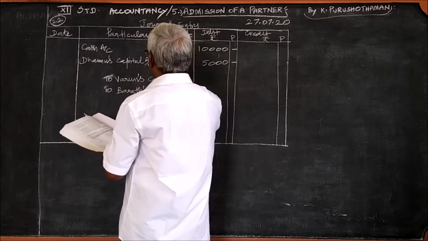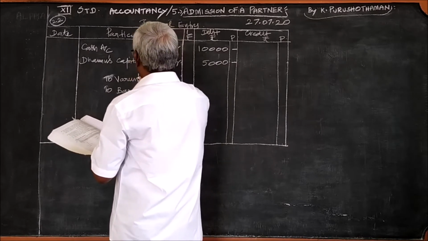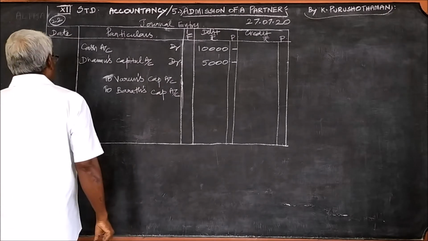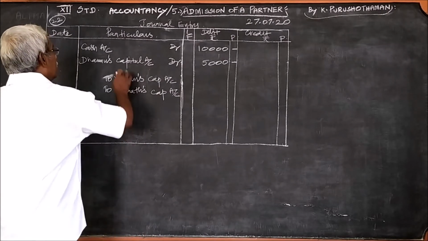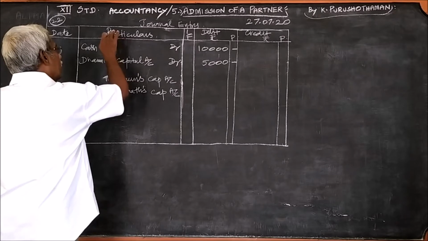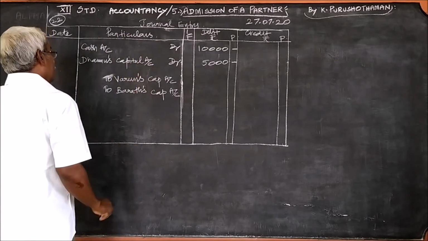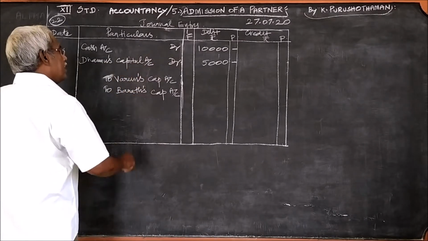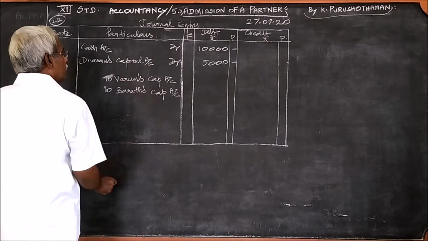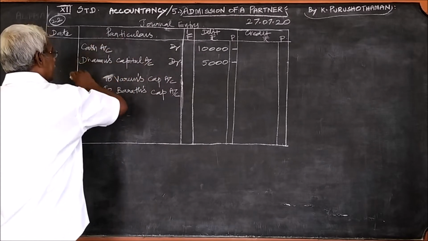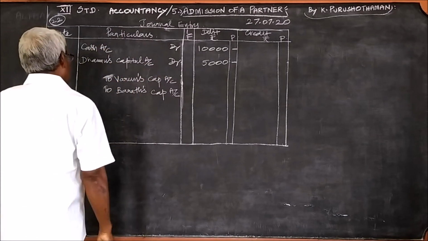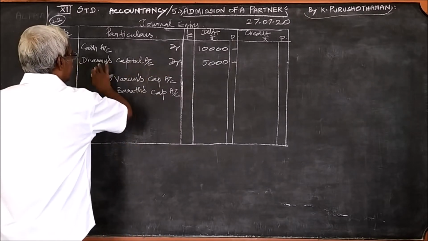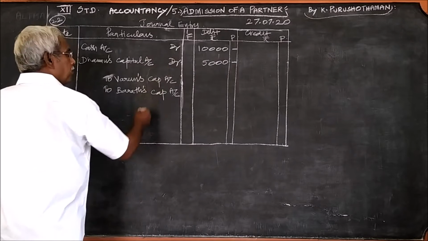Therefore, it should be written in the new partner's capital account. In problems 20 and 21, in 20 we wrote only cash account or bank account, in 21 we wrote only the new partner's capital account. But in this problem, out of 15,000, 10,000 was brought in as cash, and 5,000 was not brought in.